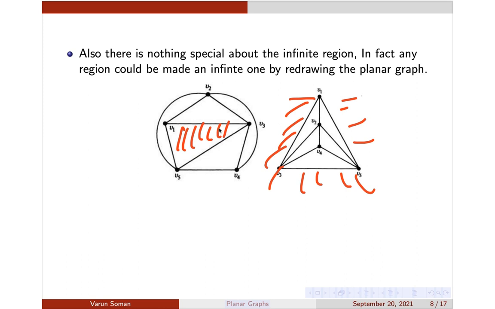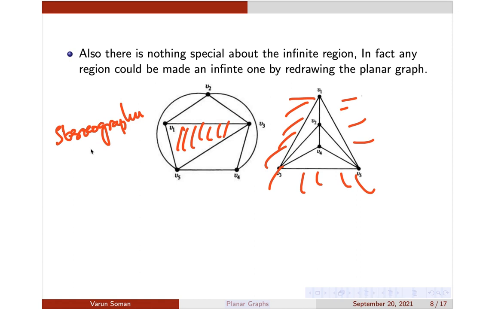It is actually based on the stereographic projection, or stereographic representation, of the graph. Stereographic means we are going to represent this graph on a sphere. Using that property you can say that any region could be made infinite, but that is not required here. I'm just giving you this for information only. This infinite region does not have any particular properties. Any region could be made infinite by an appropriate redrawal.